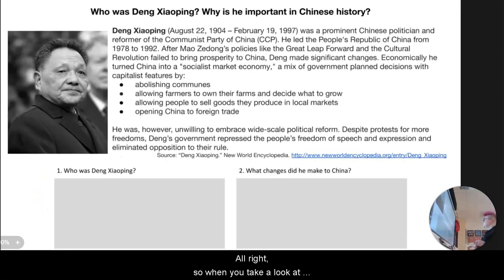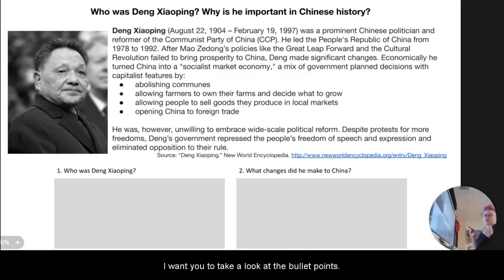All right, so when you take a look at this, the two questions that you're being asked are who is Deng Xiaoping, and then what changes did he make to China? So when we're looking at who, hopefully you can read the first sentence and you can see kind of who he is. Once you start going into what changes did he make, I want you to take a look at the bullet points, especially this one is super important.